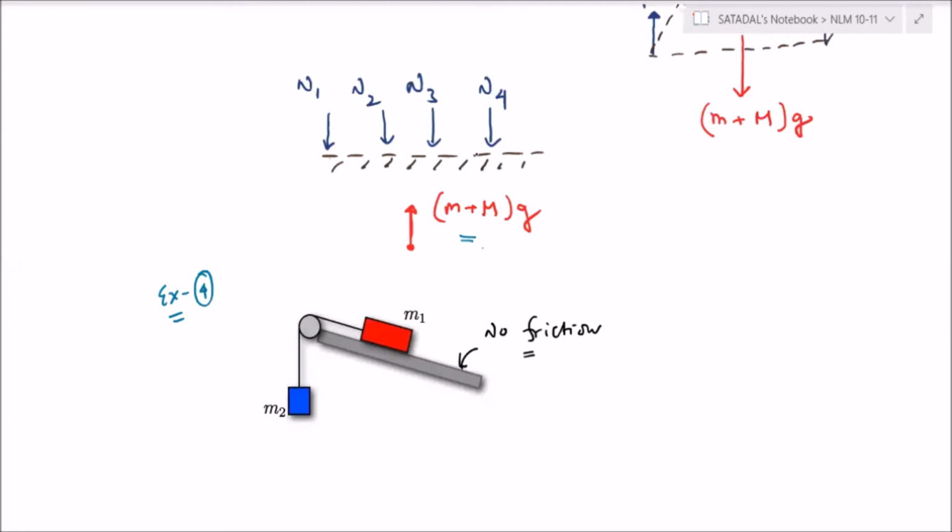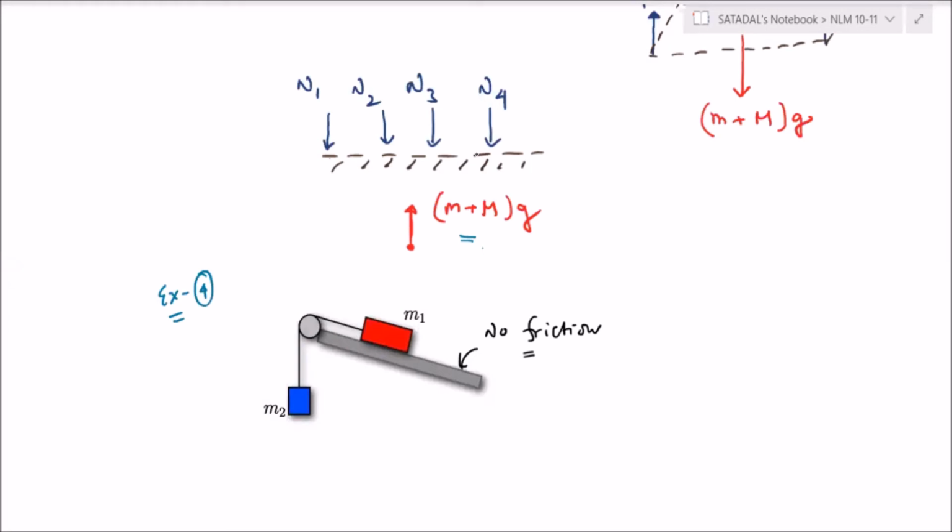Those are massless ropes. They don't have mass, sir. No. They are very light ropes. Sir, no friction means smooth surface? Yes, smooth surface. Sir, is it inclined at any angle? Yes. You take angle theta. Okay, sir.